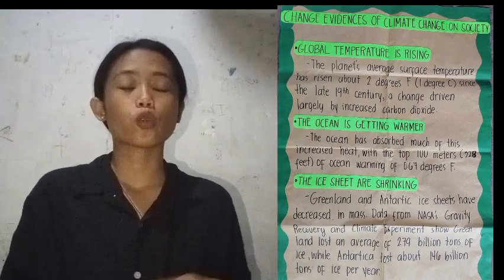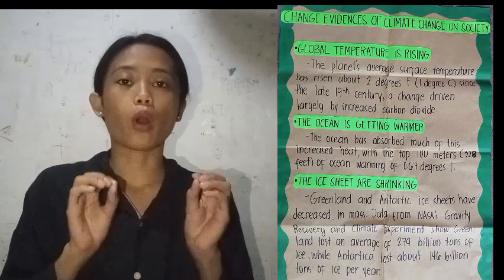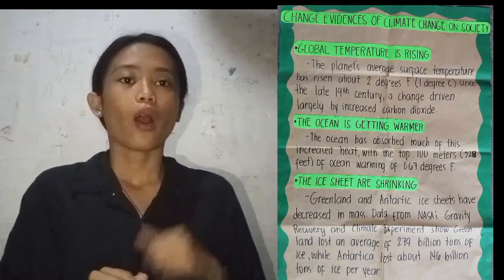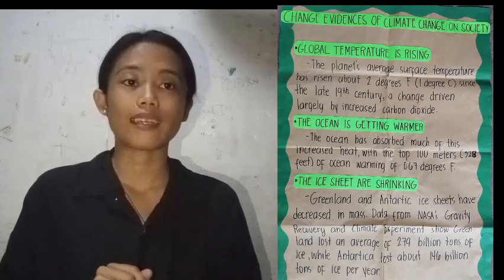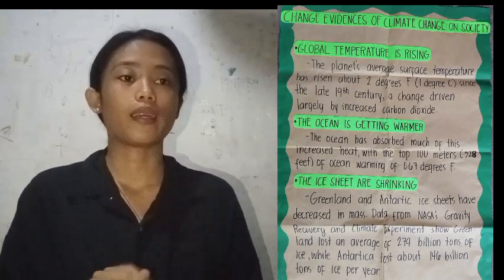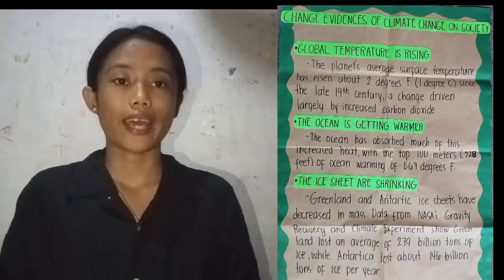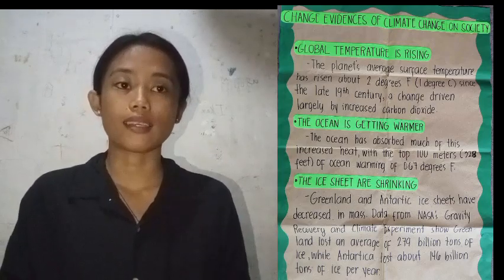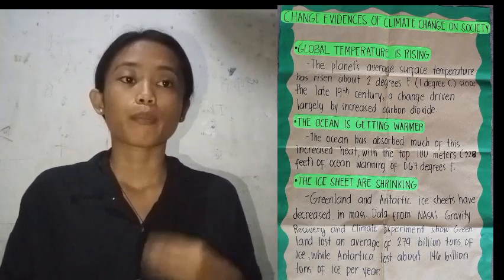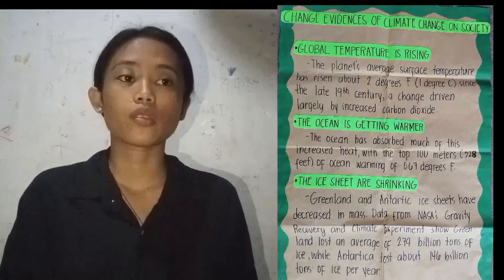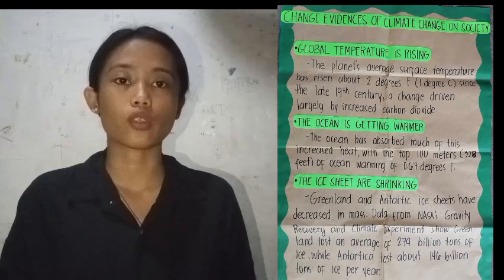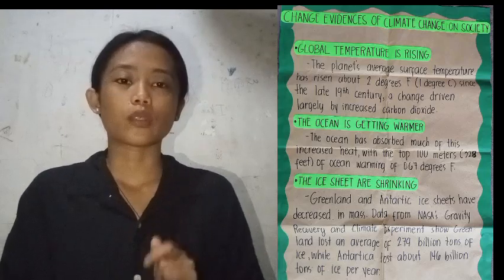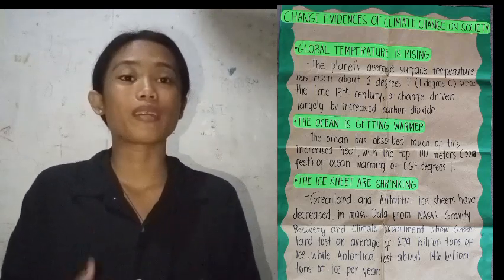Next evidence is the ocean is getting warmer. Because of the rising temperature, the ocean is getting warmer. The ocean absorbs more than 90% of the excess heat energy caused by carbon dioxide emissions, and the top layer of the ocean warms 24% faster, at 0.11 degrees per decade, upon the upper skin of the ocean. It goes down 2,300 feet or 700 meters. That is the part of the ocean that absorbs the most heat.